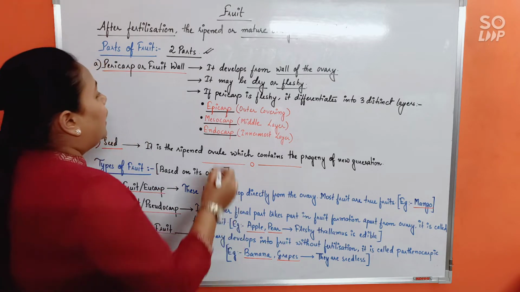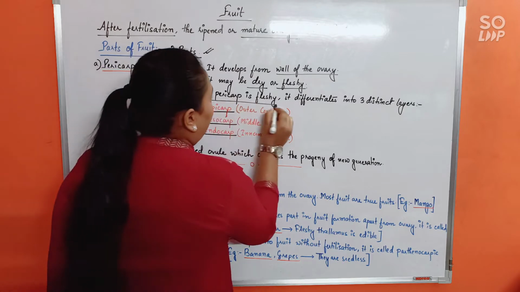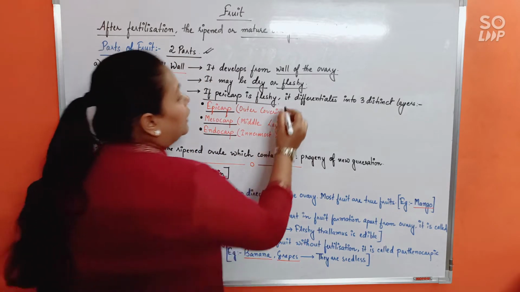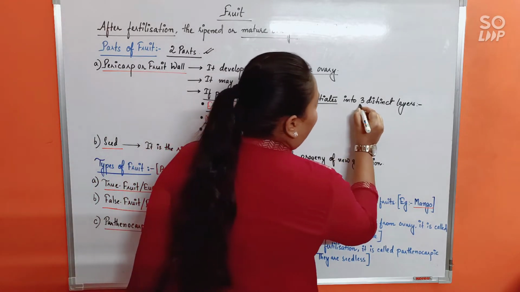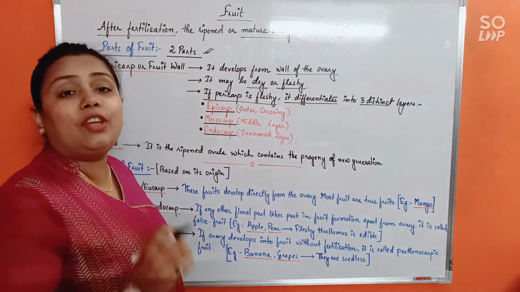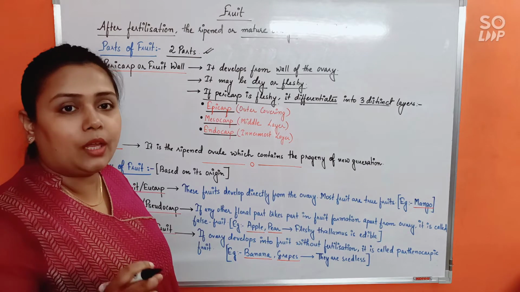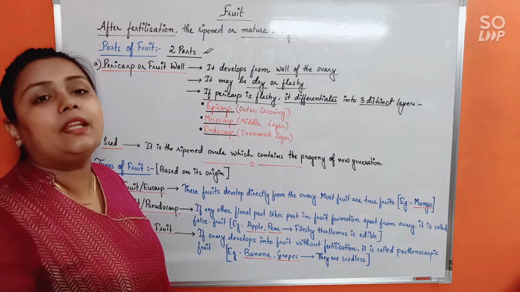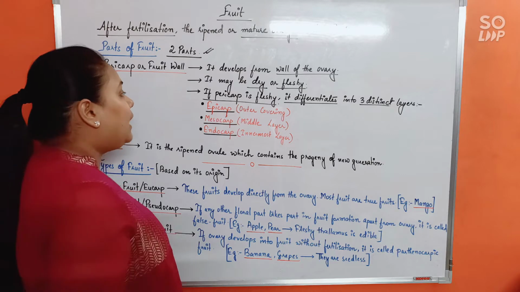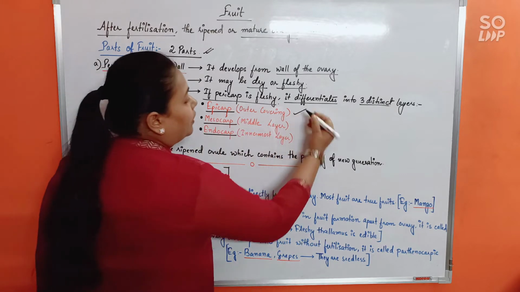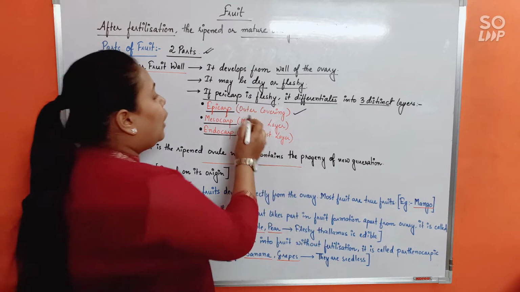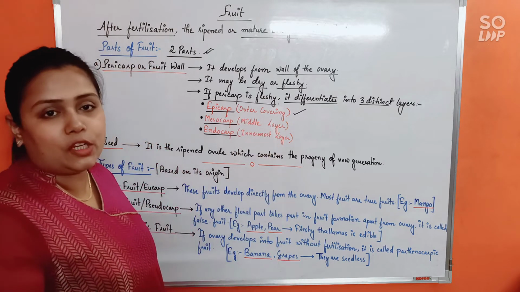Next. Only in case of fruits which are fleshy, the fleshy pericarp can again differentiate into three distinct layers. What are they? First, epicarp. Epicarp is the outer covering of the fleshy fruit.